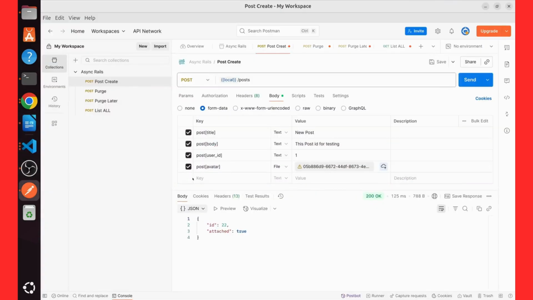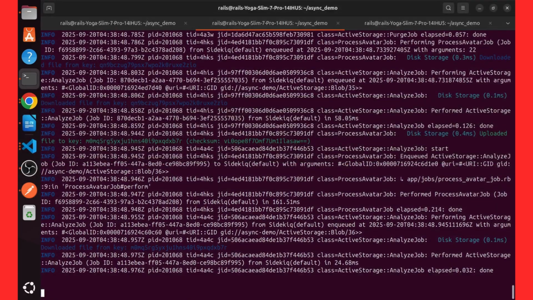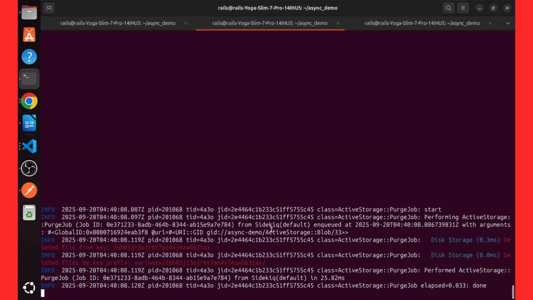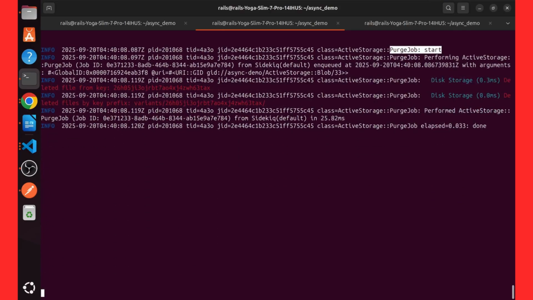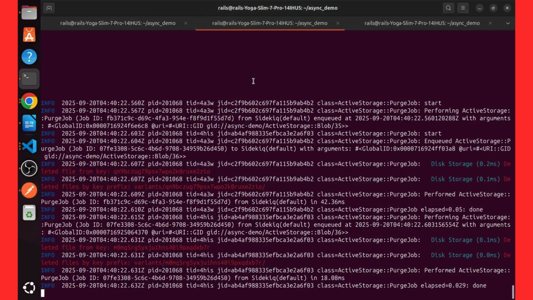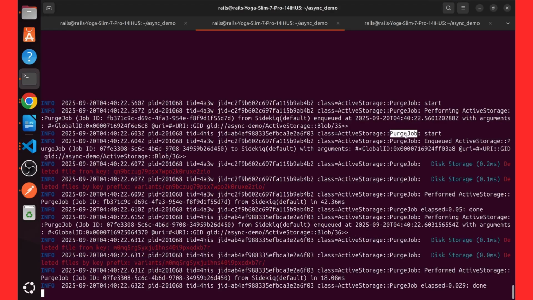I have created two records, 21 and 22. Let's first purge, then purge later. Let me run 21. Before hitting the API, let me clear the log for you. You can see it's immediately deleted. Purge starts right away. Now let me purge later on 22, sorry. You can see it doesn't start immediately. It's enqueued first, then it will delete it. In that way we can use async.